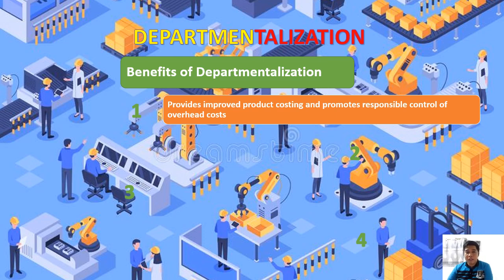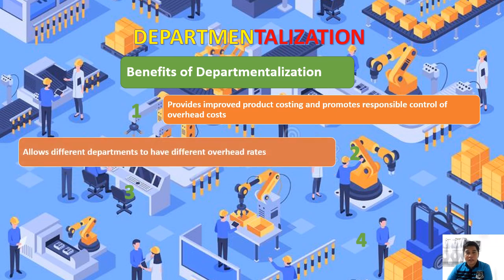So tama naman kasi nga kapag gumamit tayo ng departmentalization, kaya na nating i-divide kung anong cost ang para dito sa specific department na to. At the same time, para mas magkaroon po tayo ng mas accurate na product costing. Kasi kapag gumamit lang tayo ng one predetermined rate, pwede pong yung makuha nating predetermined rate ay hindi niya kayang i-represent yung buong factory overhead. That's why under departmentalization, makakatulong po itong ma-improve yung ating product costing.